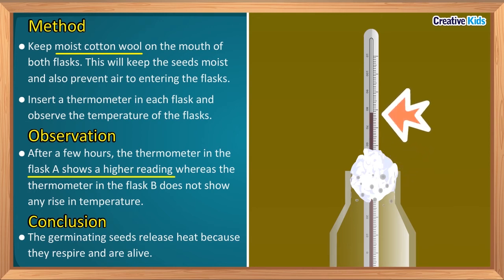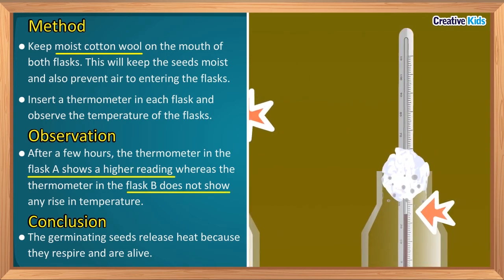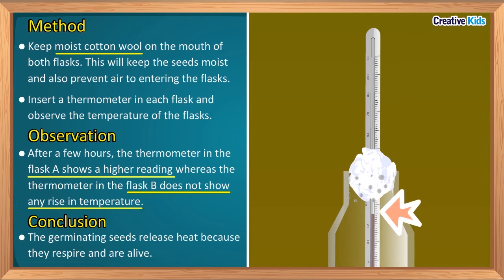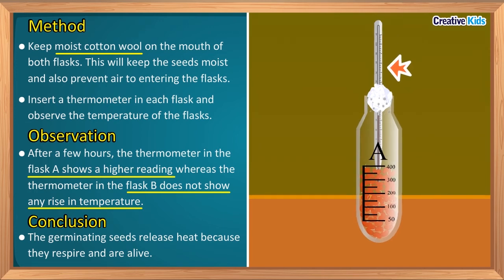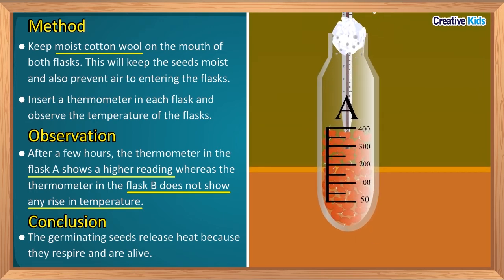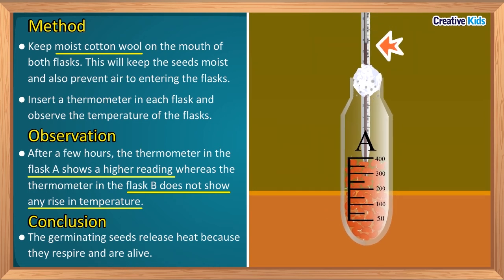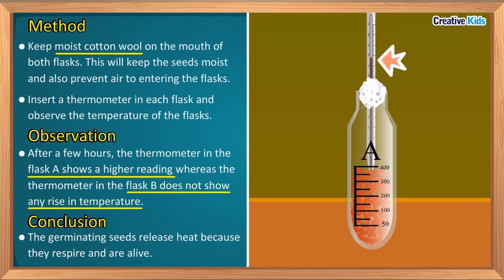It means there is a rise in the temperature, whereas the thermometer in the flask B does not show any rise in temperature. What does that mean? Let's understand. Thermos flask A contains germinating seeds. Respiration occurred in these seeds and heat is released in this process. So the temperature in the thermometer rises in flask A.